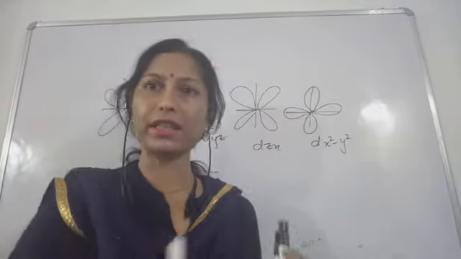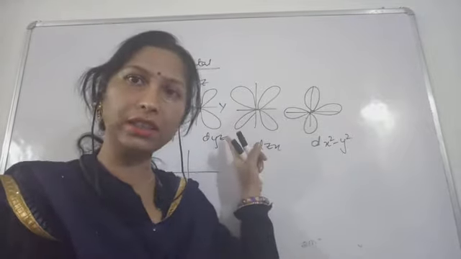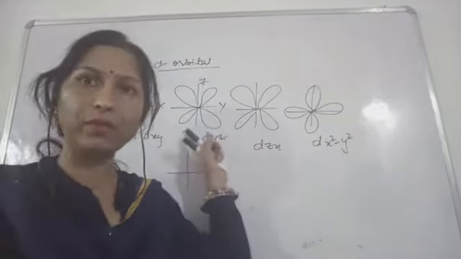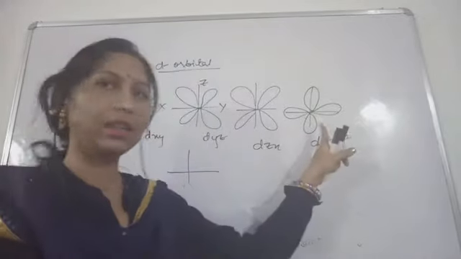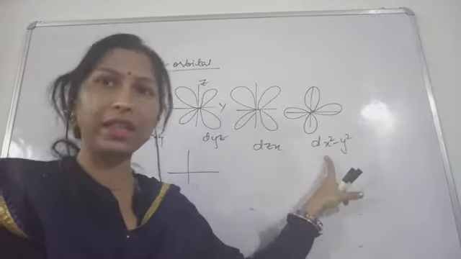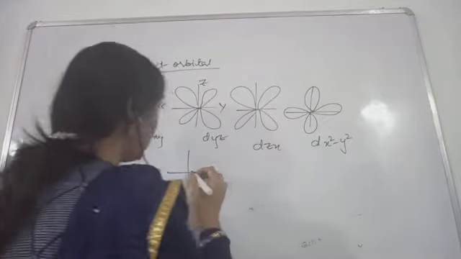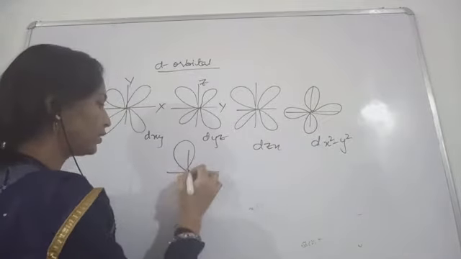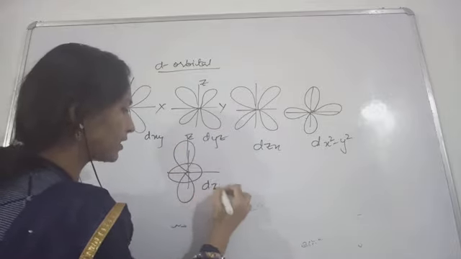See, the d orbitals all have different orientations. So in the first three cases the lobes are between the axes, and the lobes are on the axes in dx square minus y square and also in dz square. This is the z axis, this is dz square.